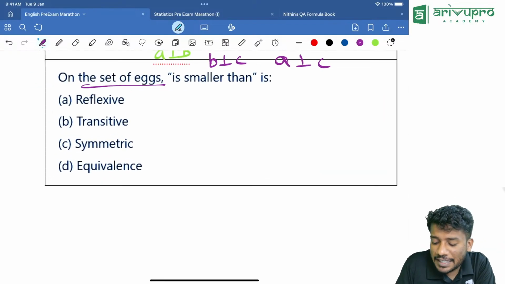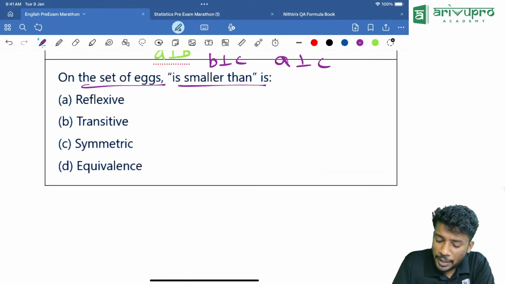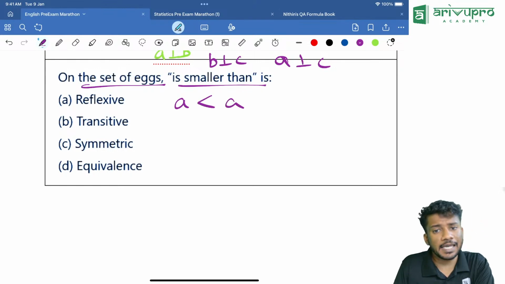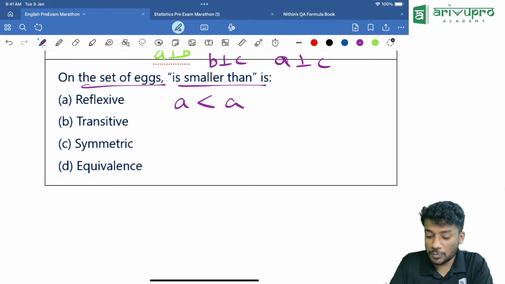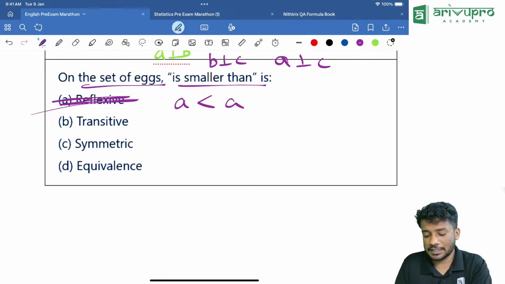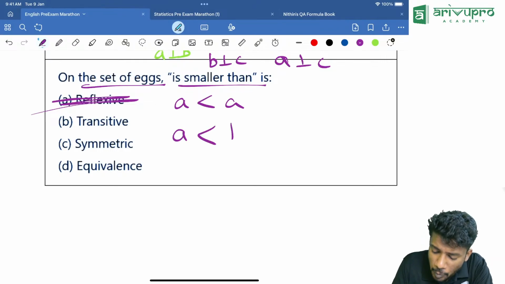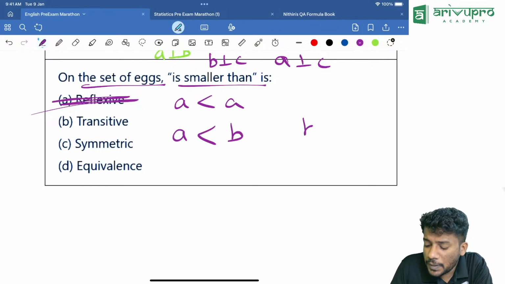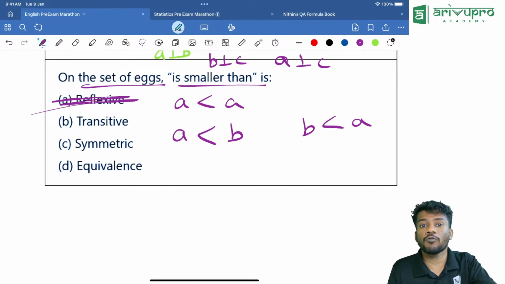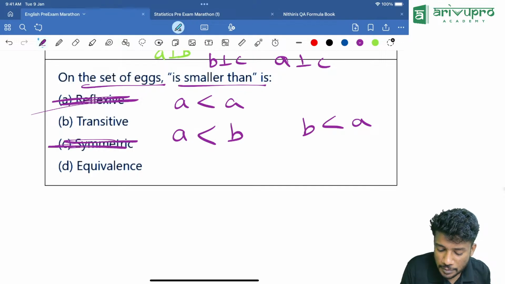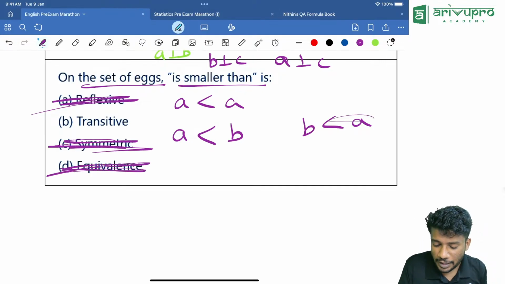On a set X, the relation is smaller than. Now my question, can A be smaller than A? Is that reflexive then? No, A cannot be smaller than A. A is equal to A. That means it is not reflexive. Then if A is smaller than B, can B be smaller than A? No. If 1 is smaller than 2, can 2 be smaller than 1? No. That means it is not symmetric. Then anyway it is not an equivalence.